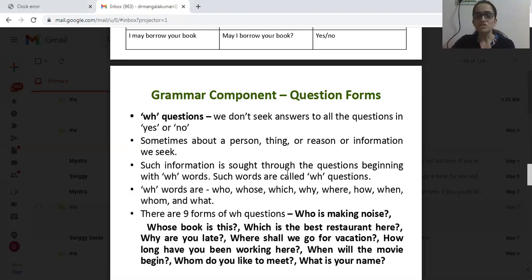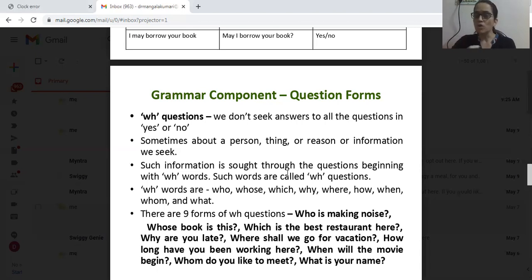Such information is sought through questions beginning with WH words. Such questions are called WH questions.